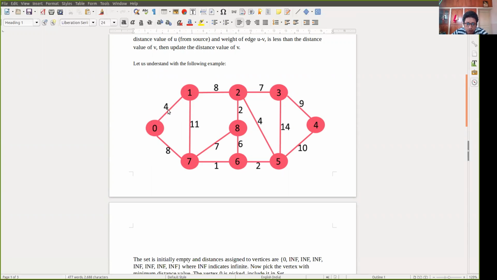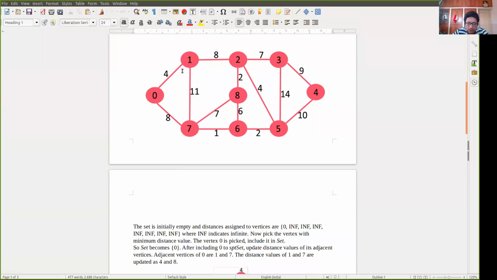So these are the path costs, these 4, 8 beside the edges, and these are the node numbers. This 0, 1, these pink circles are the nodes, and these are the node numbers. So don't mix it up. These are the node numbers 0, 1, 2, 3, and these 4, 8, 8, 11, 2, 7 are the path costs.